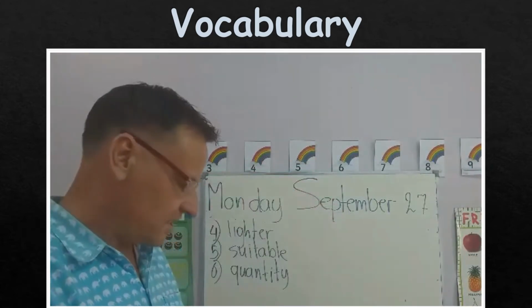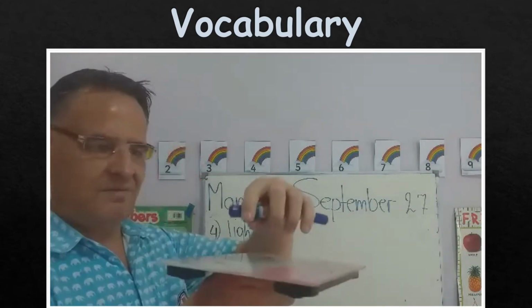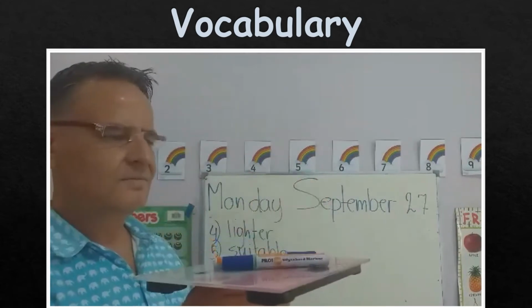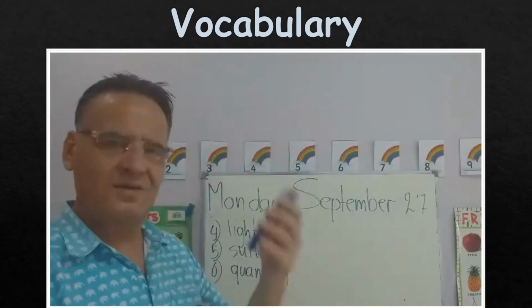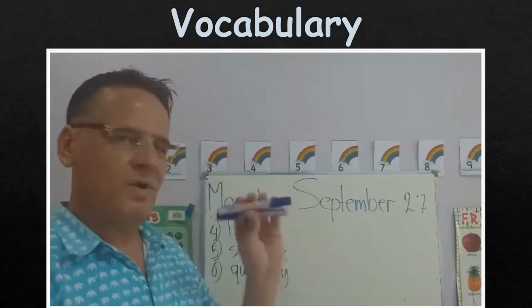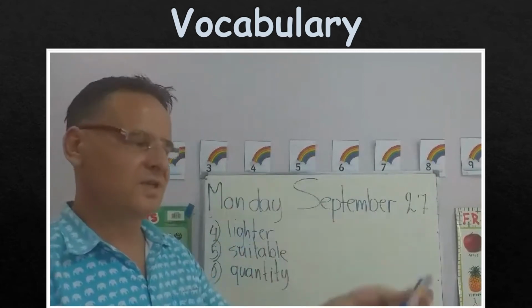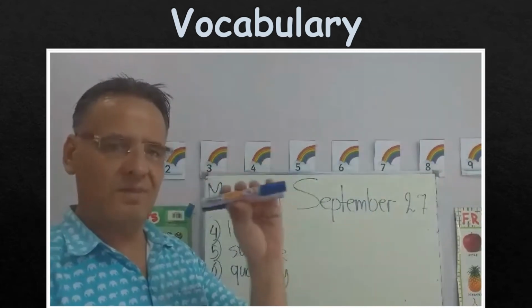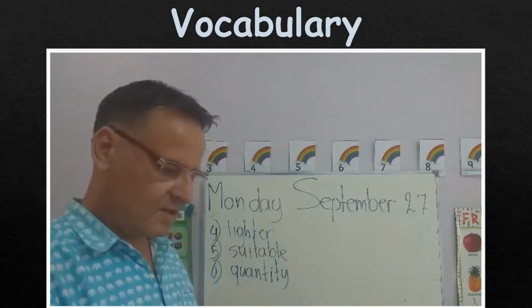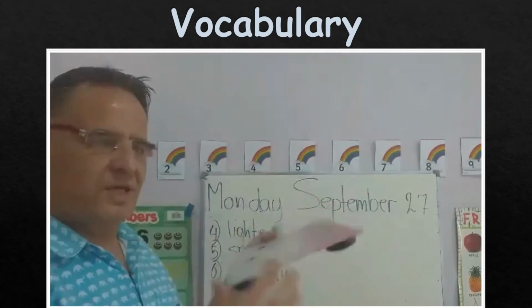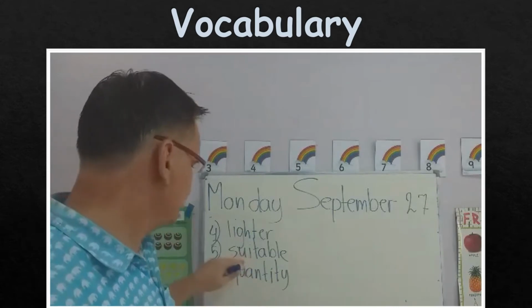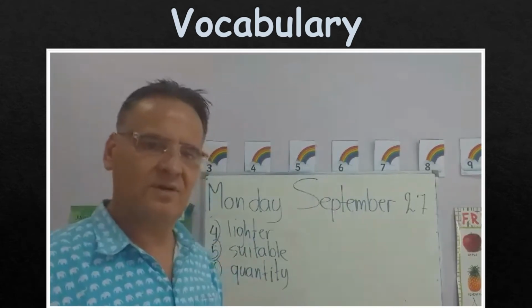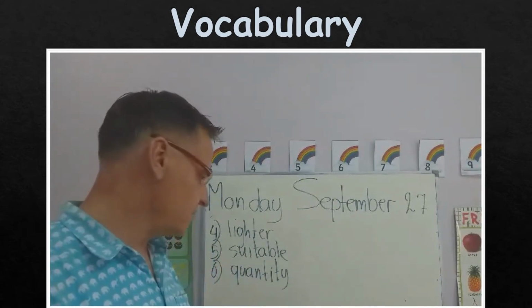Is this scale suitable for weighing markers? No, nothing will show up. Why? Because the markers are too light. If you want to weigh the markers, you need a different scale that is suitable to weigh markers. So suitable means that you have the correct tool to use for the job.